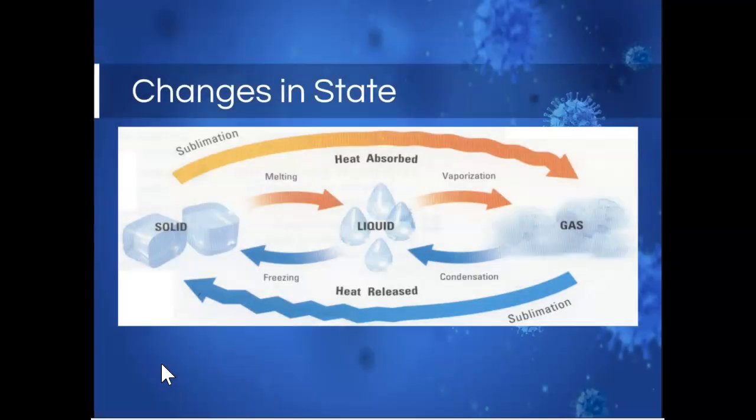So these changes of state we've quickly looked at before. We can quickly look at them again. The major three states are solid, liquid, and gas. A reminder that there are other states of matter. Another one that you will see sometimes on Earth is plasma. The other states of matter are a little bit weird and only really appear when we're in extreme conditions in the laboratory. But those three, solid, liquid, and gas, are all states that we commonly see around us.